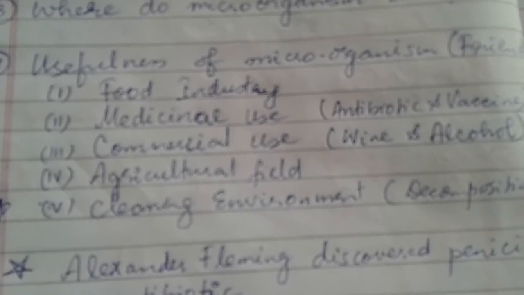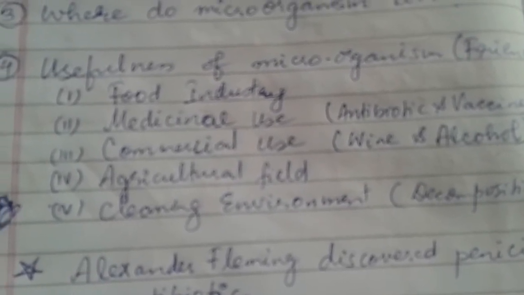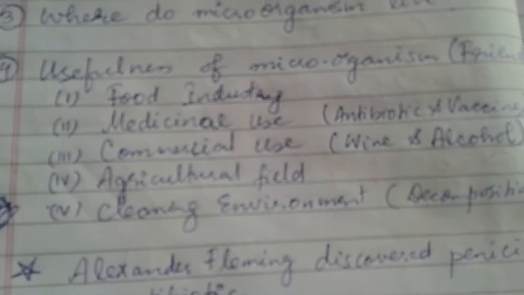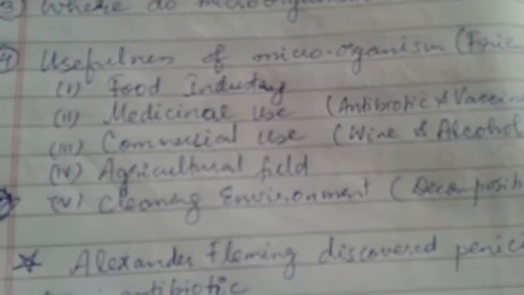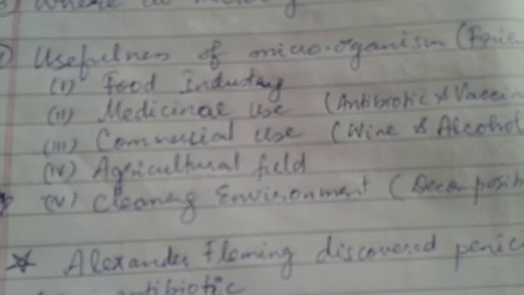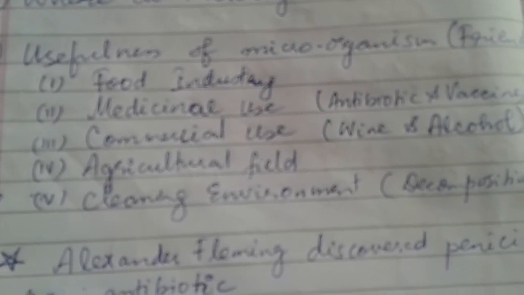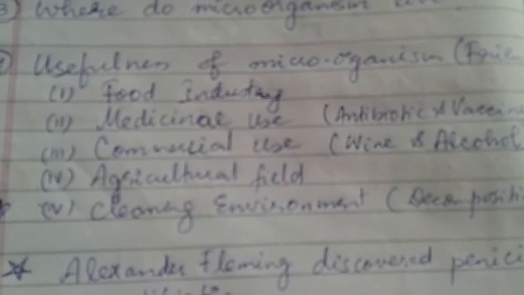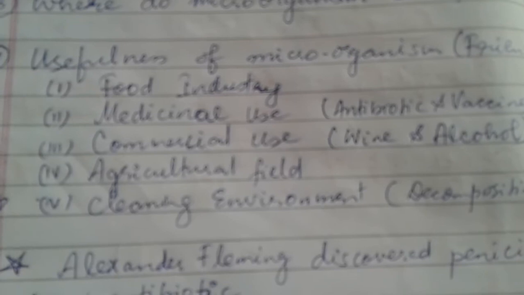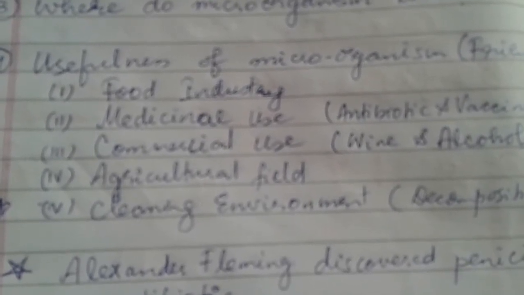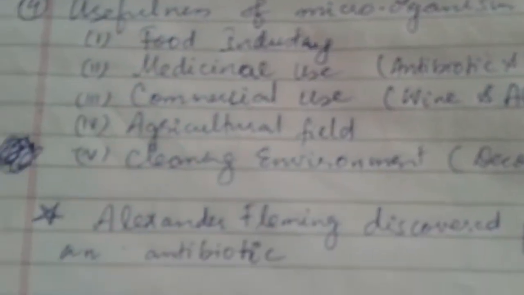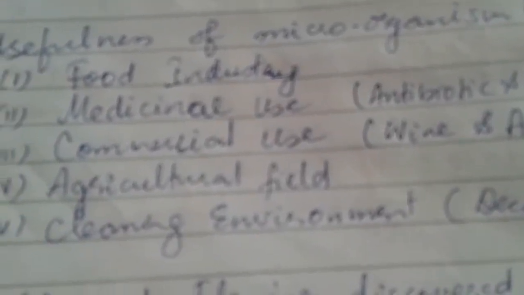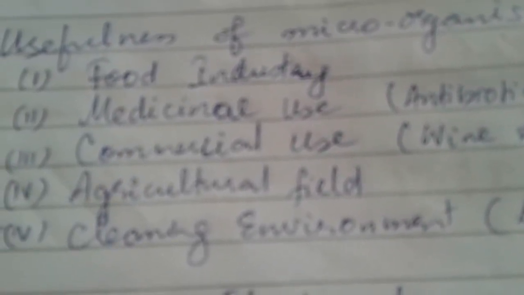They are useful in the food industry, in the medicinal field, as a commercial use also, then in the agricultural field and cleaning up the environment. In the food industry, microorganisms are used in the preparation of bread, pastries, cakes, etc. Mainly, the microorganism called yeast is used in the food industry. Along with bread, pastries and cakes, idli is also prepared using the microorganism yeast.